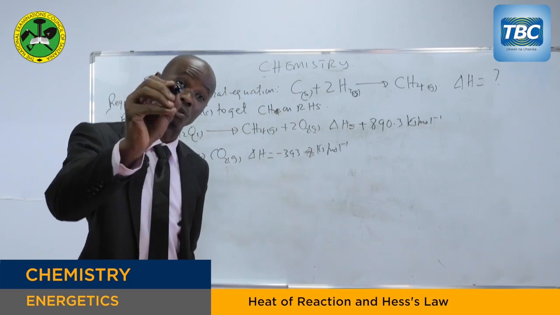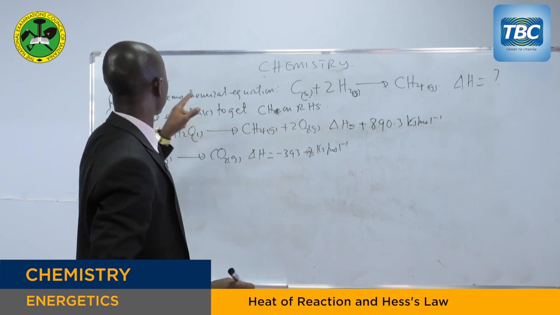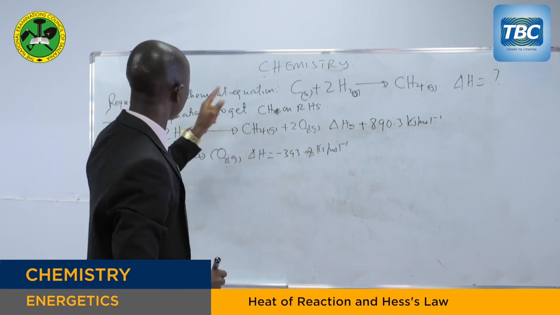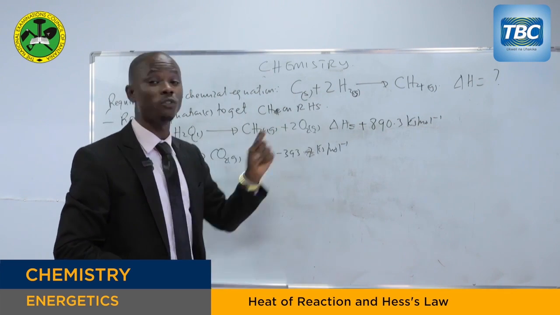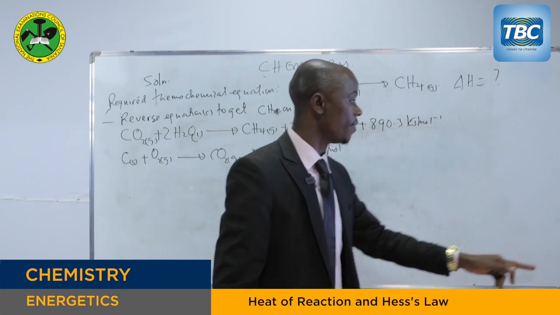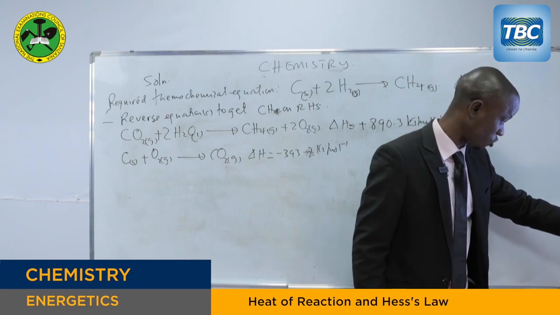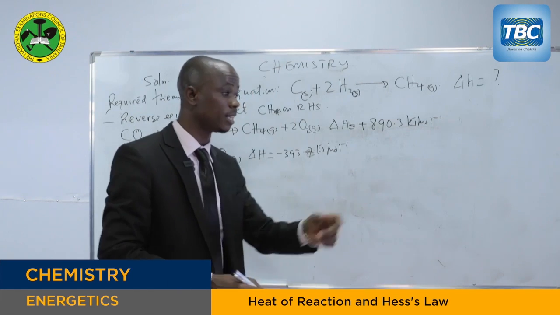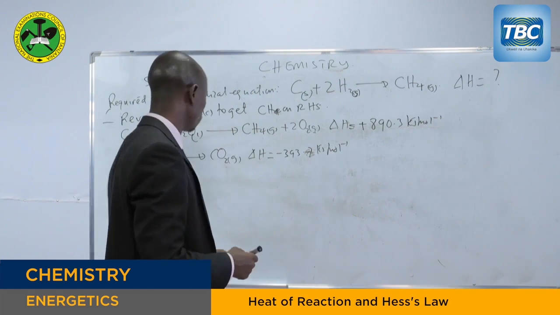You have to follow what the required equation wants. The required equation wants 2 moles of hydrogen gas. So you multiply the given thermochemical equation by 2, that means the whole equation together with its enthalpy change.